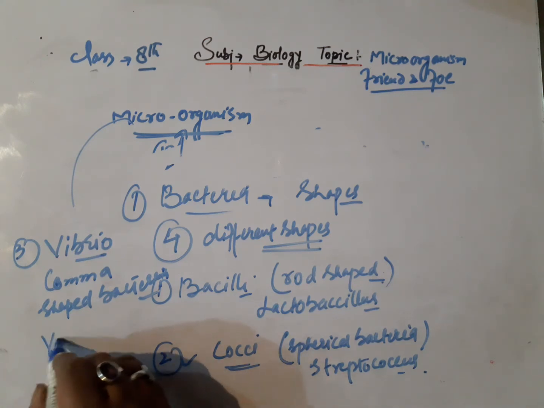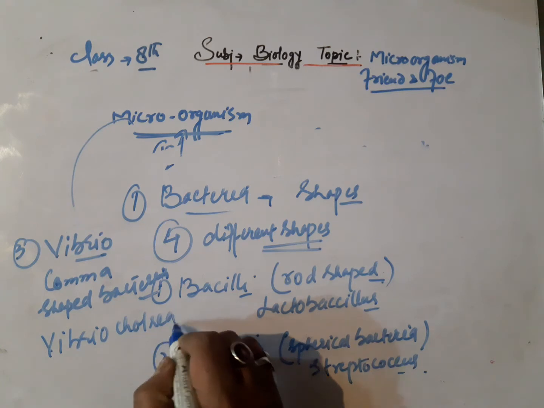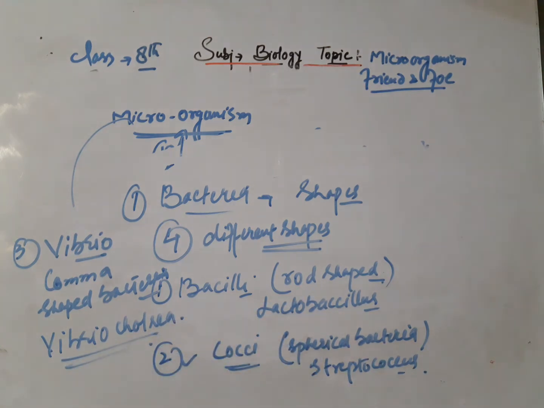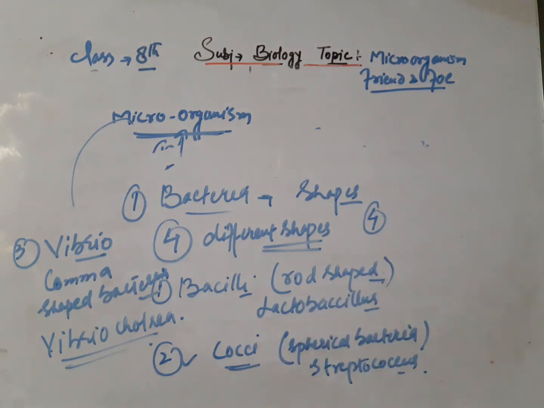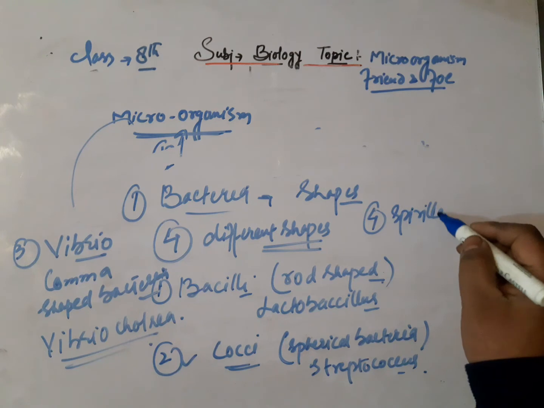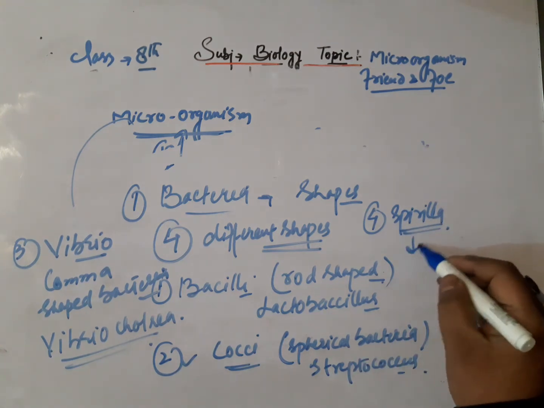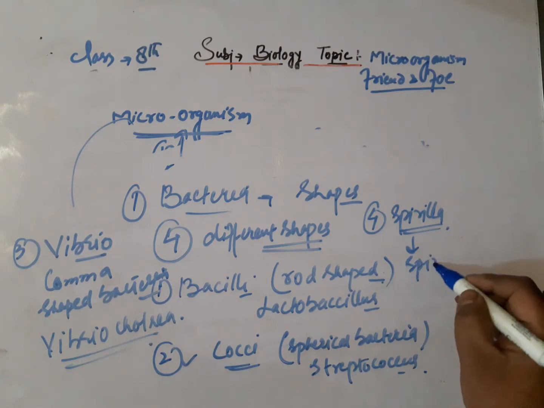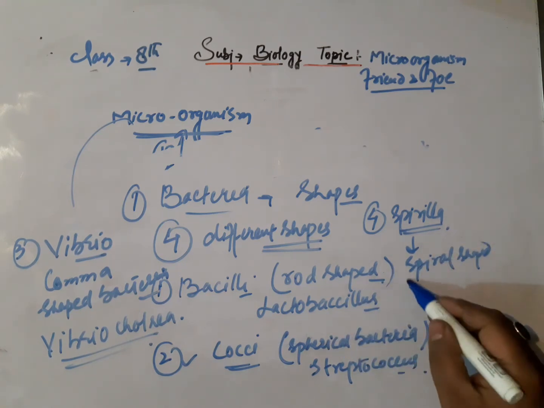For example, vibrio cholerae. And the fourth one is spirilla. It is spiral shaped bacteria.